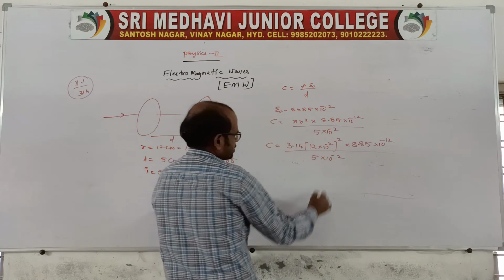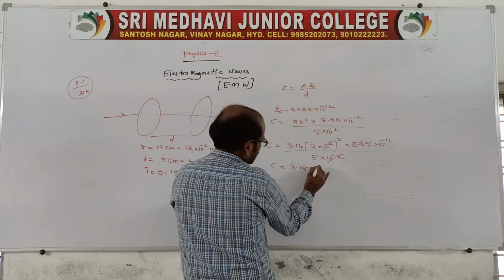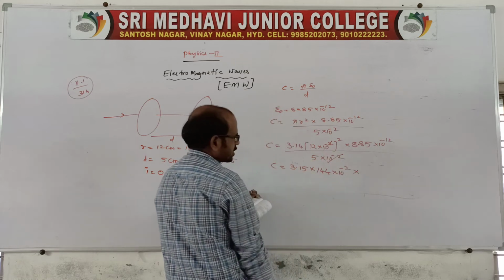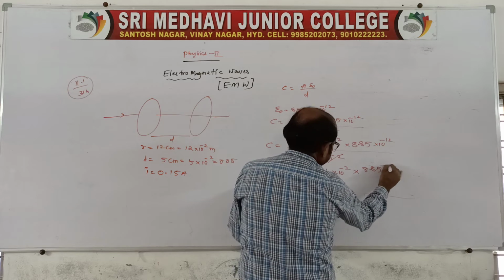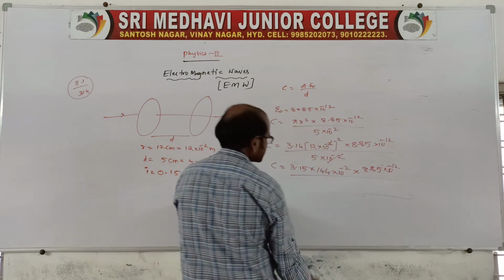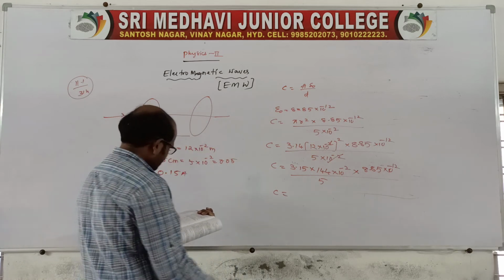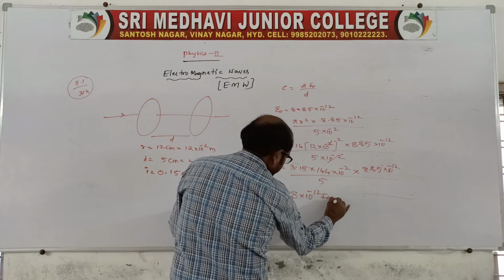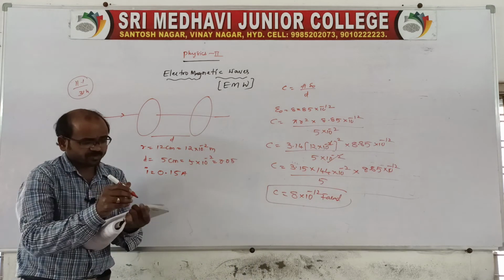Clear? Now simplify this. One 10 power minus 2 will cancel, and we remain with 3.14 into 144 into 10 power minus 2 into 8.85 into 10 power minus 12 by 5. Simplifying this, we get the capacitance approximately 8 into 10 power minus 12 farad. It is the capacitor's capacitance. So the first one is over.